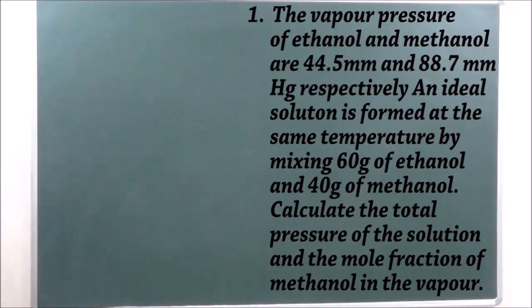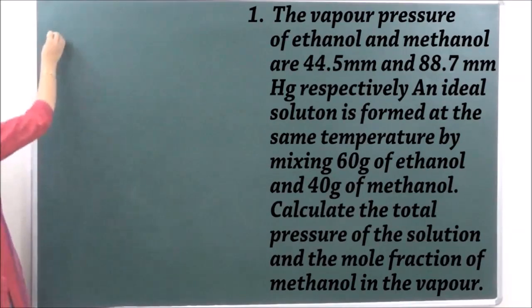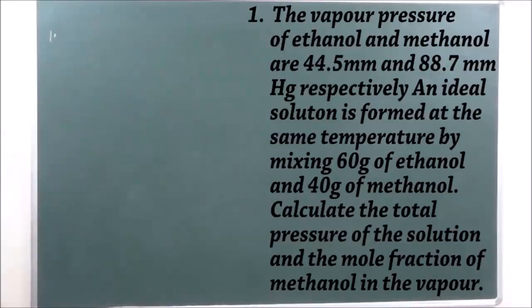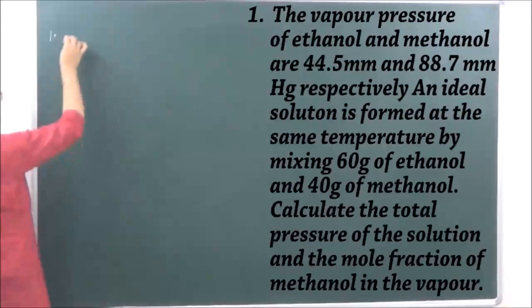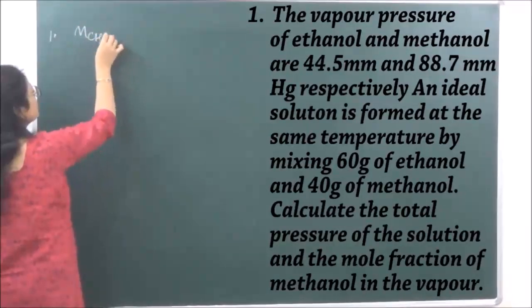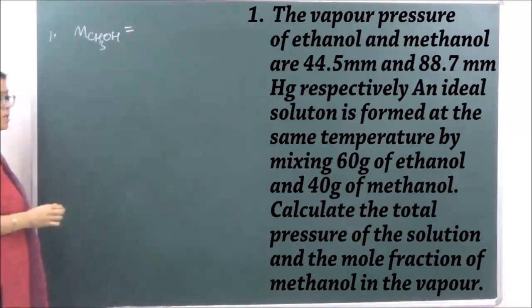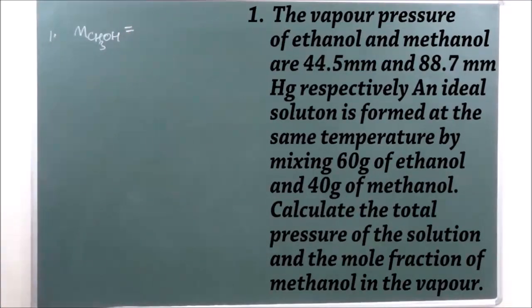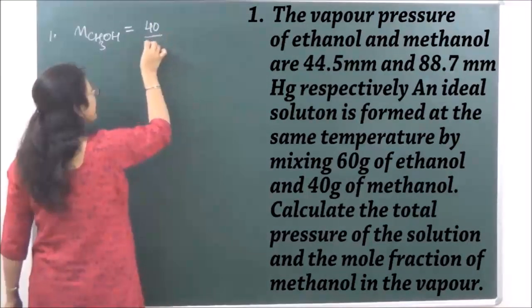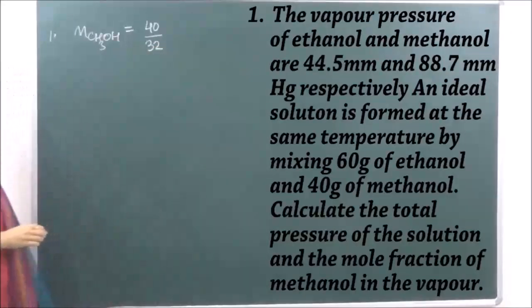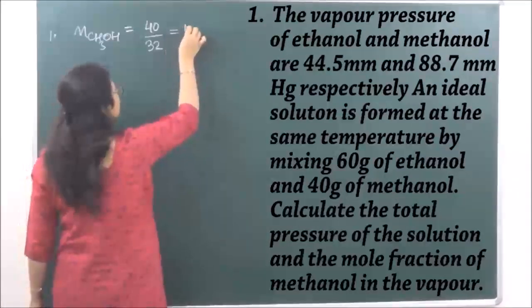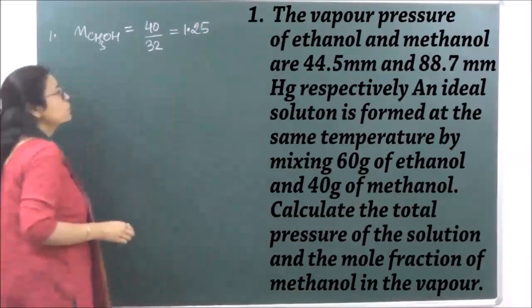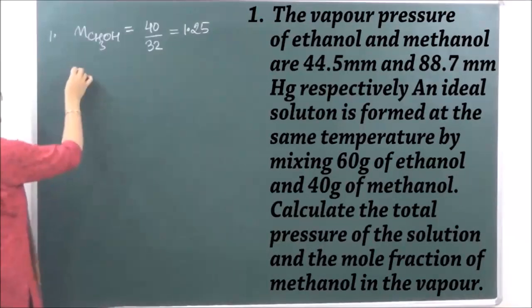Now to calculate the total pressure, we first have to calculate the mole fractions, and to calculate the mole fractions, we first have to calculate the number of moles. Okay, so let's calculate the number of moles of methyl alcohol first. Number of moles is equal to weight given upon molar mass. The weight of methyl alcohol given is 40 and its molar mass is 32, right? So when this is calculated, it comes to 1.25.